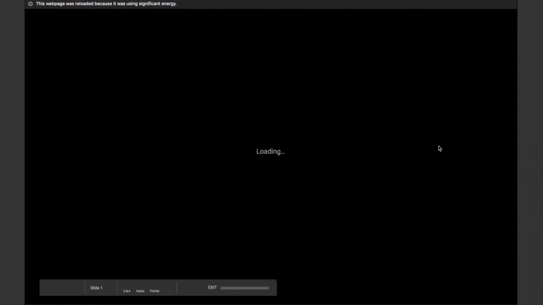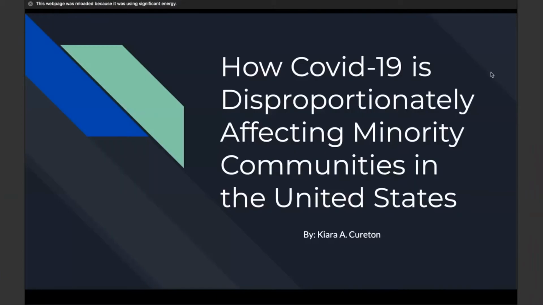Our presentation is on how COVID-19 is disproportionately affecting minority communities in the United States. For my presentation, I use data from the CDC. They have a COVID tracker on their site, and I also use Tableau's.